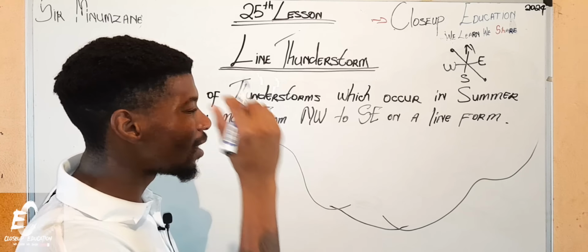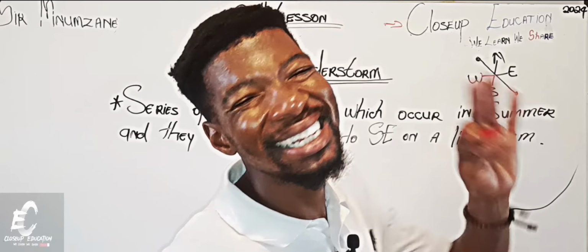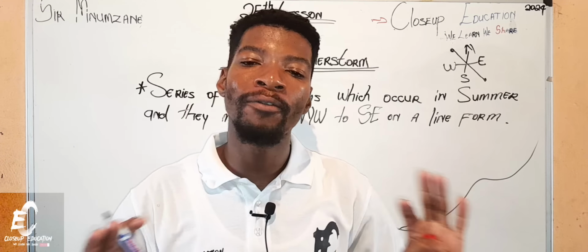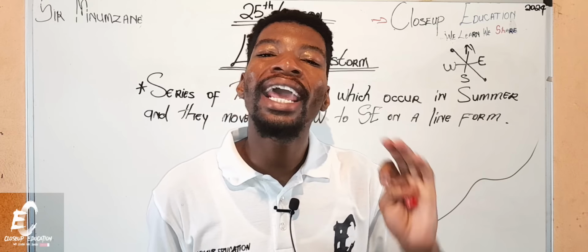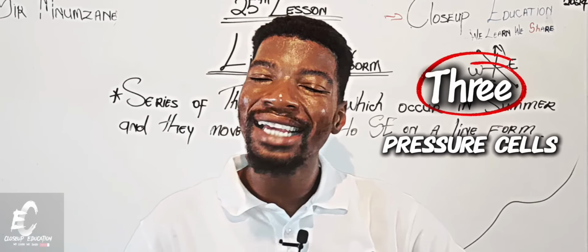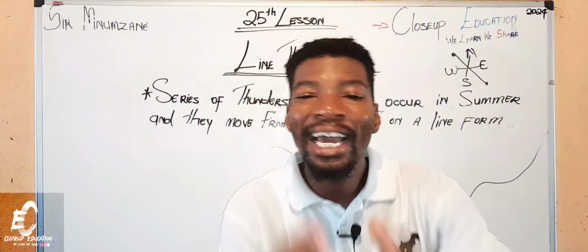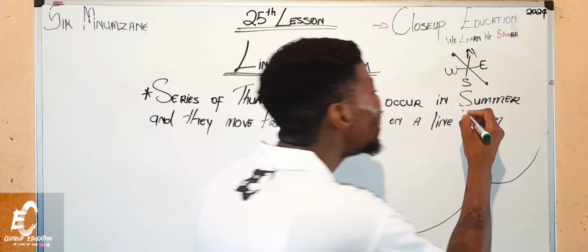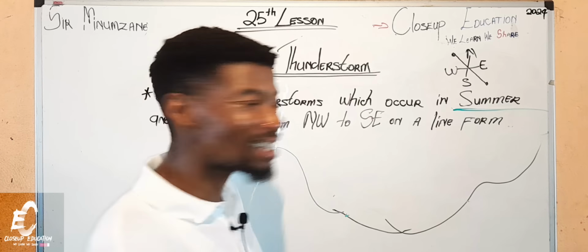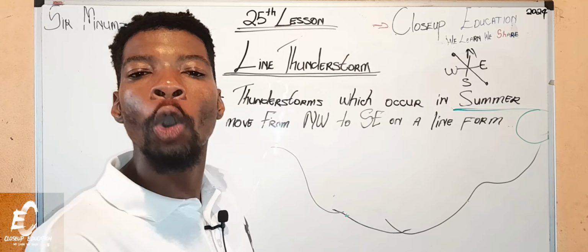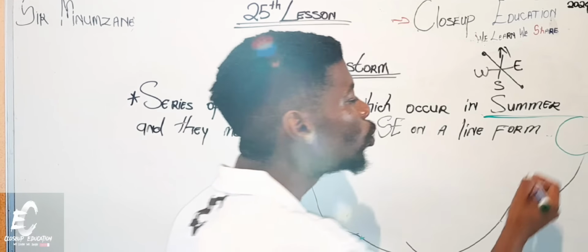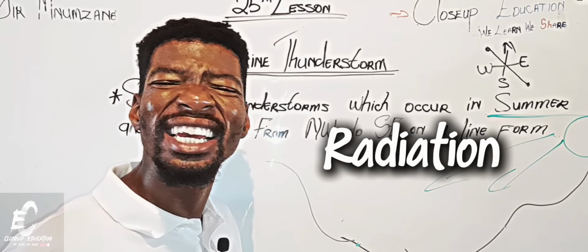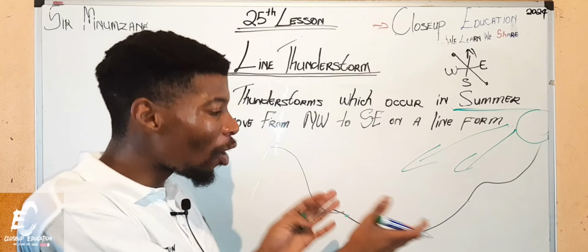And what we know about South Africa is that it is affected by 3 pressure cells. If you do not know that, watch the video I've dropped before this one. It is about anti-cyclone. It explains all 3 pressure cells and how they actually work. Okay, let me try to remind. Before I do that, we said this line thunderstorm occurs when? In summer. It occurs when there's the sun. And what does the sun do? It releases some radiation. The sun heats up the slope of South Africa.